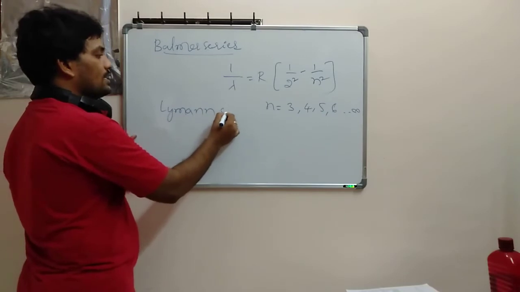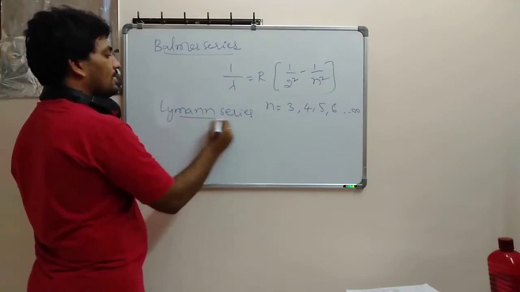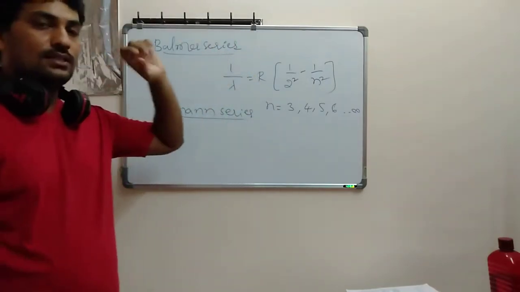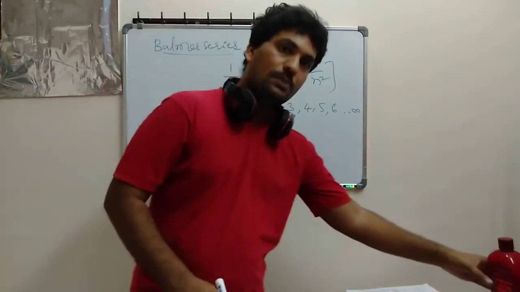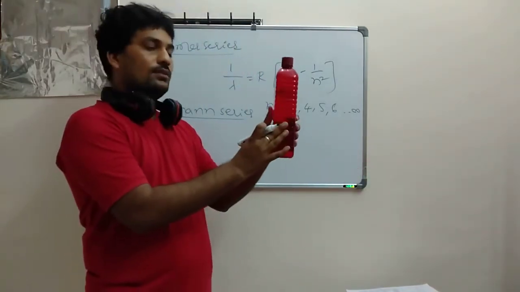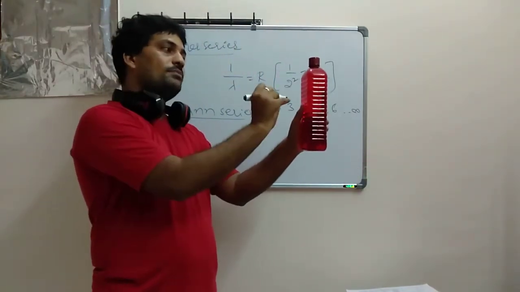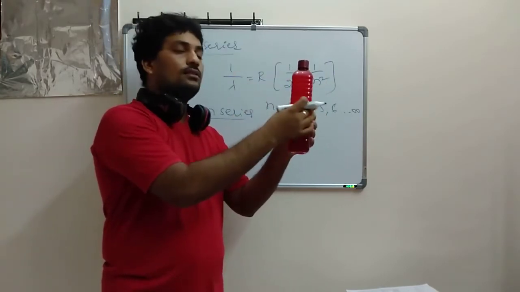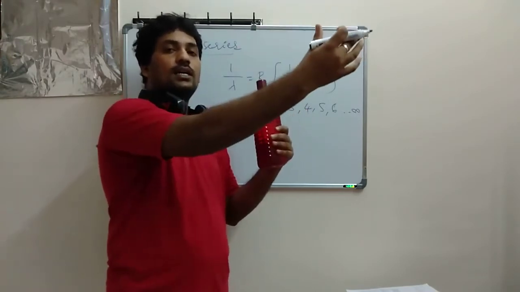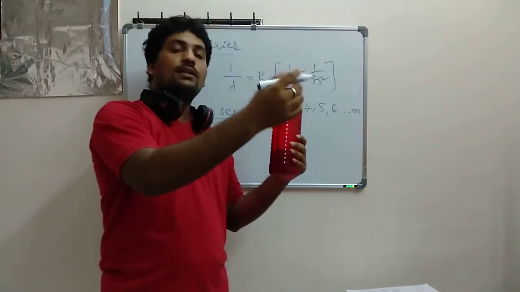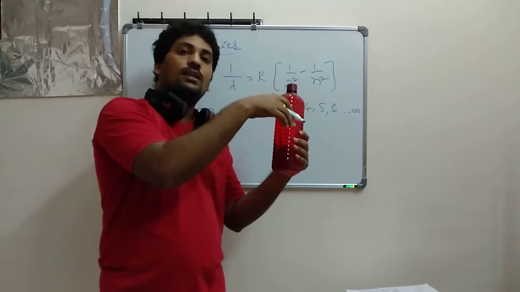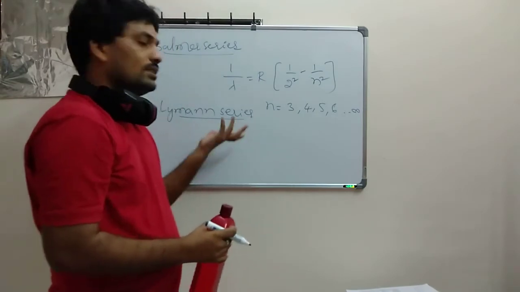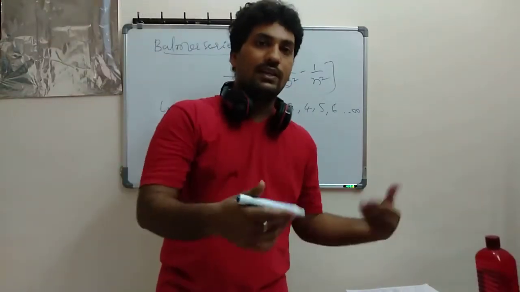Lyman series is one more important one, so we will discuss it. Like in the Balmer series, the experiment is the same. This is a hydrogen-filled discharge tube. Whenever I impact it with an alpha particle or any high energy particle, the electron will be excited to the next orbit, and then it will come back to the original orbit. Then an emission spectrum happens. The Lyman series is explained the same way.